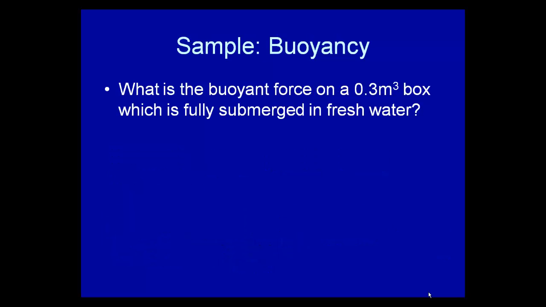So, what is the buoyant force on a 0.3 meter cubed box which is fully submerged in fresh water? So we start by writing down our formula. Buoyant force is equal to the density of fluid times volume times g. Remember, it's really nothing more than the mass of the fluid times g. Now, the density of the fluid, well, it's fresh water, so it's 1,000 kilograms per meter cubed. We know the volume is 0.3 meters cubed, and of course we know g is 10 meters per second squared.